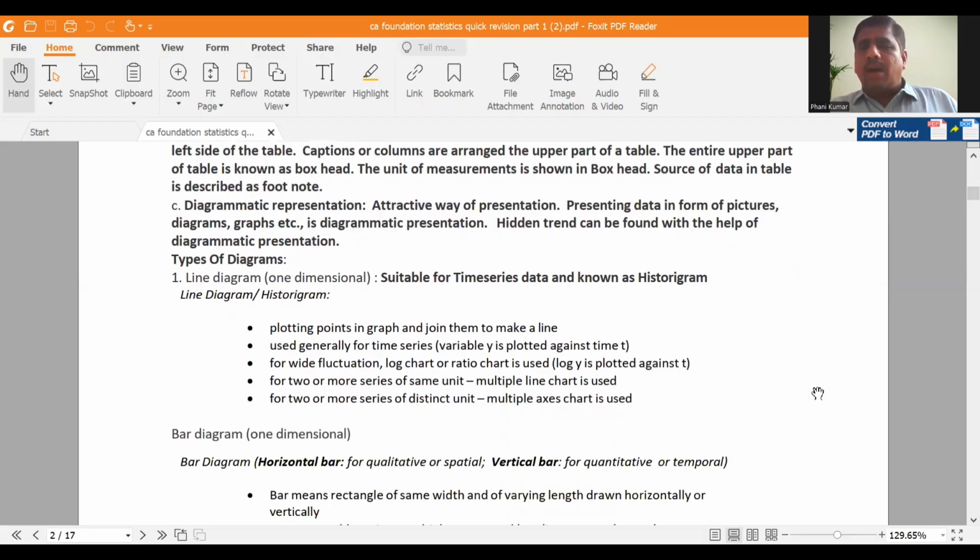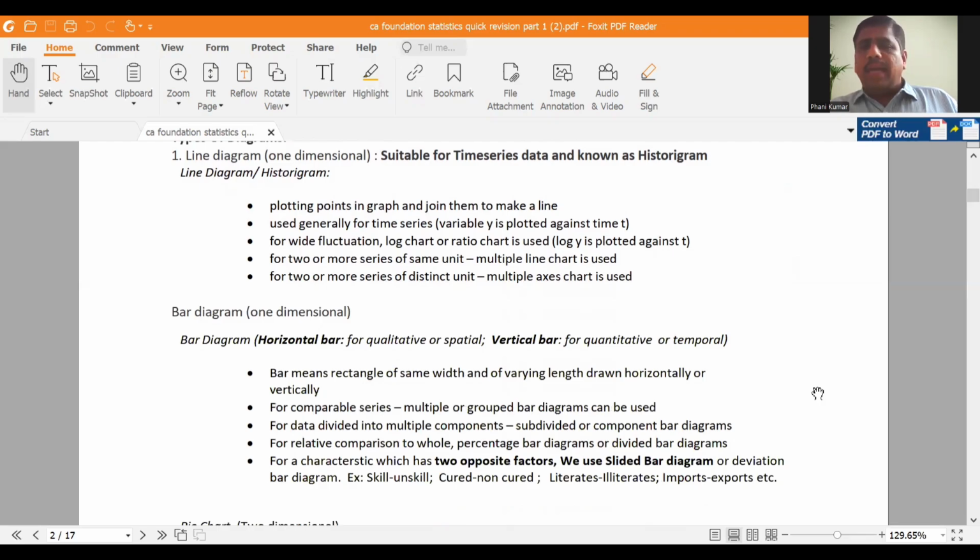After line diagram, bar diagram. Bar diagram is also a one-dimensional diagram. We just go with the height of the bars only. So length or height is the only factor considered here. So bar diagram is a one-dimensional diagram.